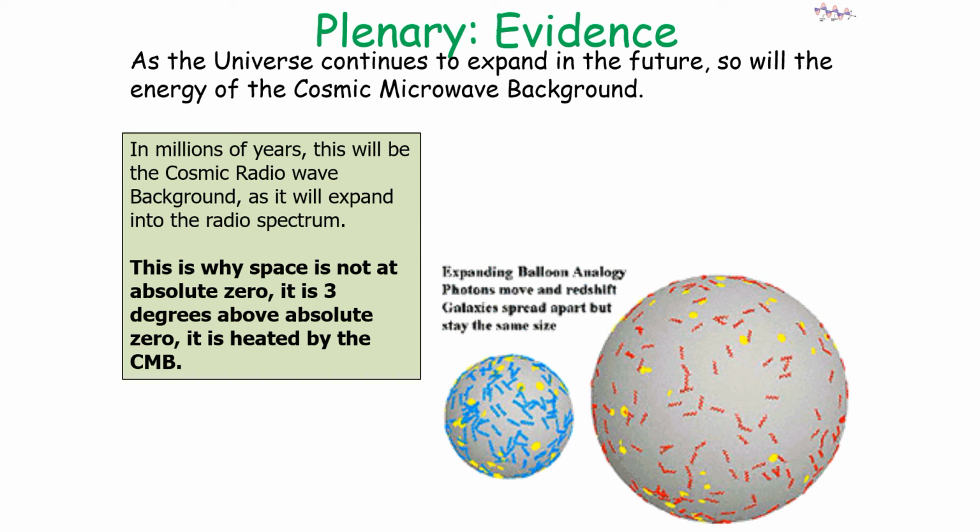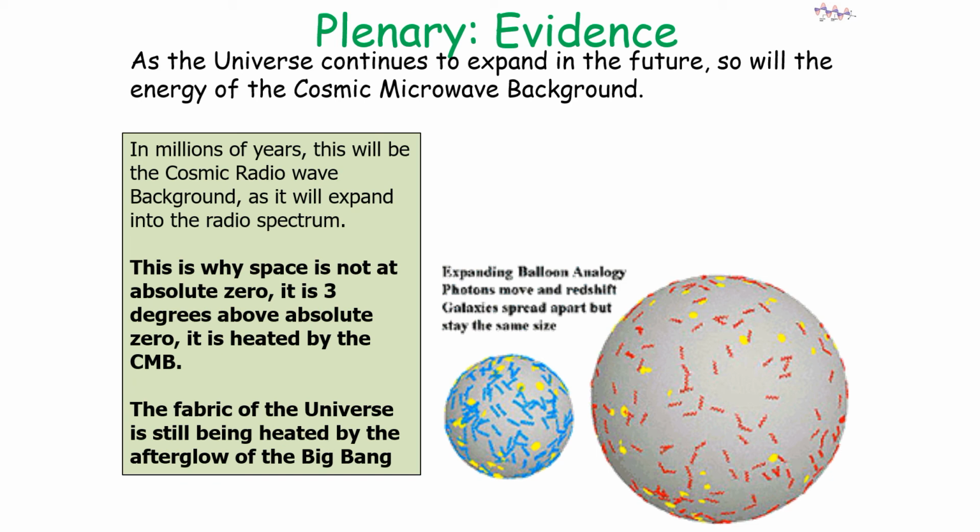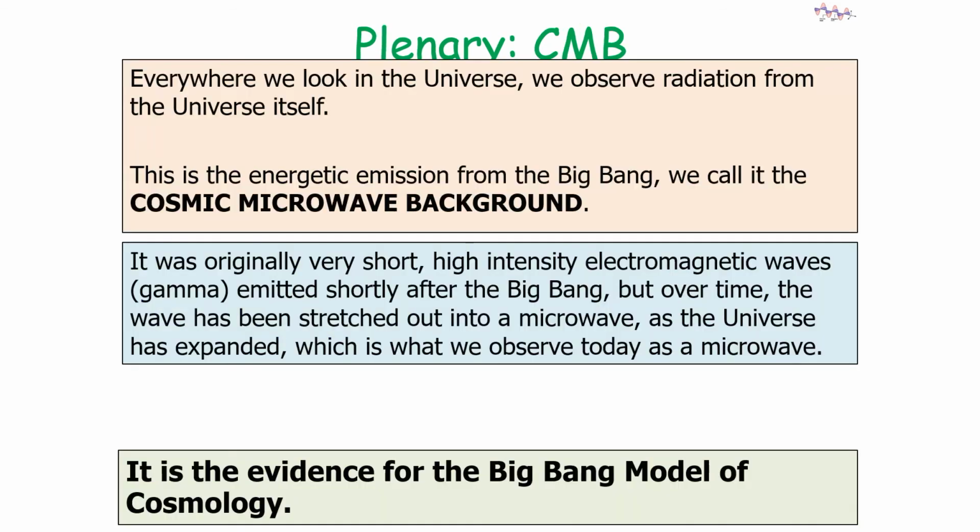Now, interestingly, this is why space is not at absolute zero, it's at 3 degrees above absolute zero, because it's being slightly heated by the cosmic microwave background. So it's interesting to think that the fabric of reality is still being heated by the afterglow of the Big Bang. So everywhere we look in the universe, we observe radiation from the universe itself.